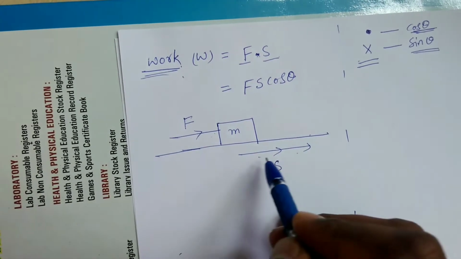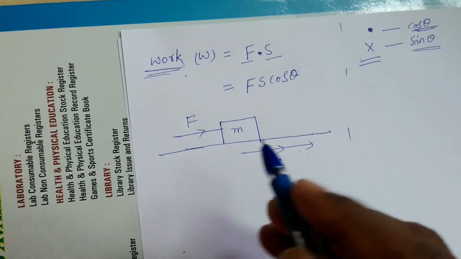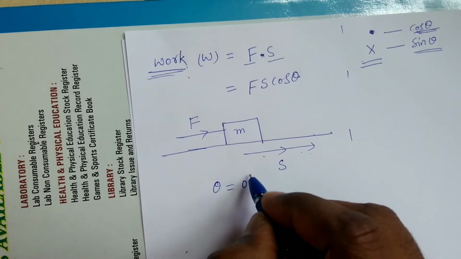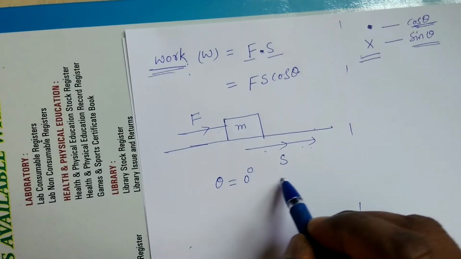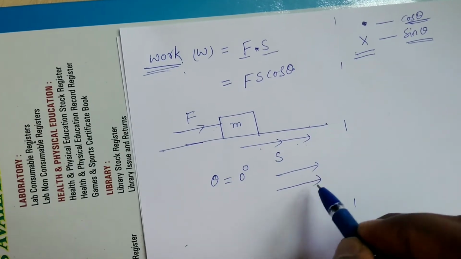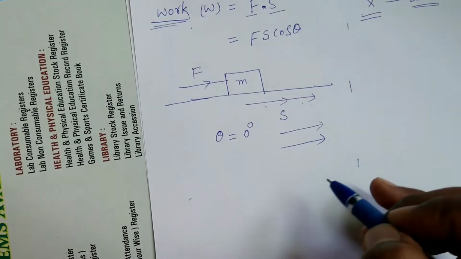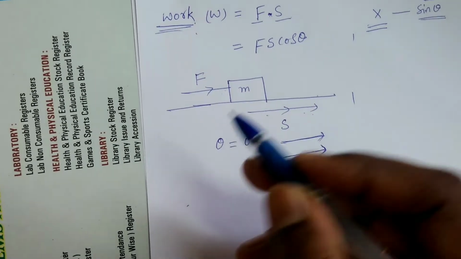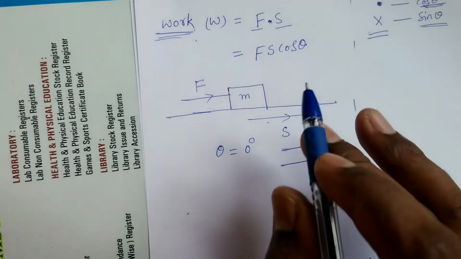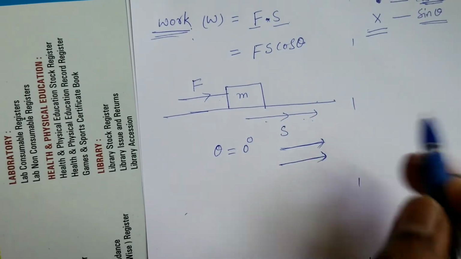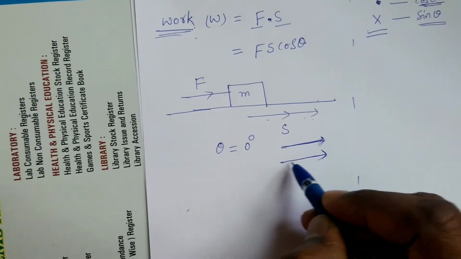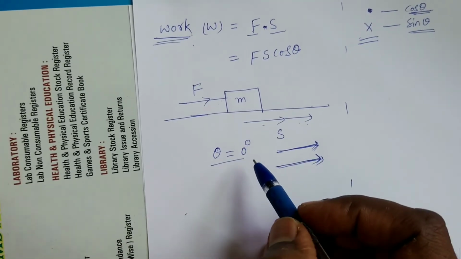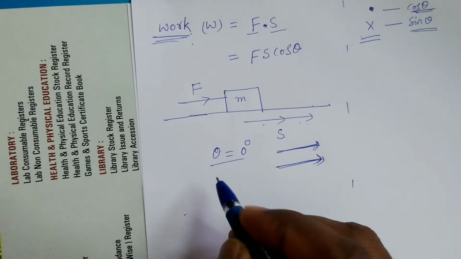In this case, theta equals 0 degrees. Why? Because if two vectors are in the same direction, theta is 0, whether the magnitudes are the same or different.